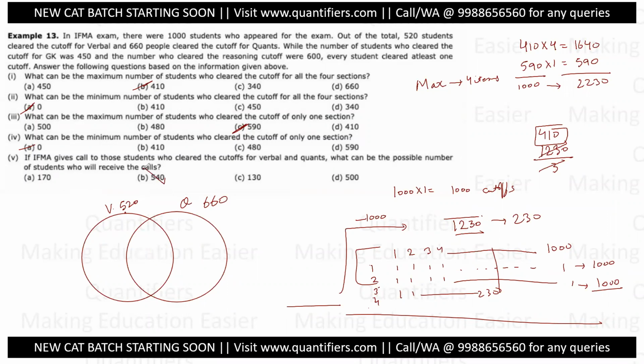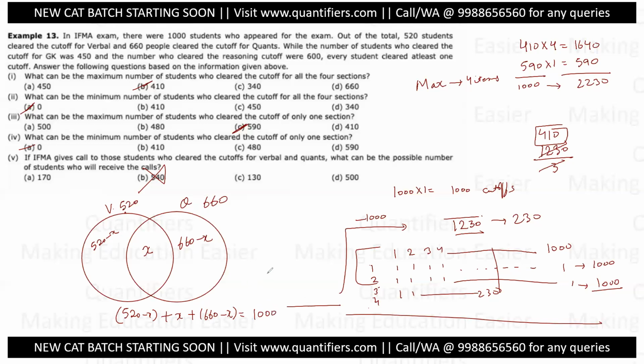So this also means that 540 cannot be the answer. अब 540 तो आंसर हो ही नहीं सकता, ठीक है? Now if I keep it x in order to find the minimum value, अगर मुझे minimize करना हो, this will be 520 minus x, this will be 660 minus x. अब total तो हम 1000 लोगों की बात कर रहे हैं. We are talking about a set of 1000 people, out of which verbal are 520 and quant are 660. Now if the mutual is x, only verbal is 520 minus x, only quant is 660 minus x. Now if I add them up, 520 minus x plus the common one x plus 660 minus x, all this is equivalent to the total number of people that is 1000.